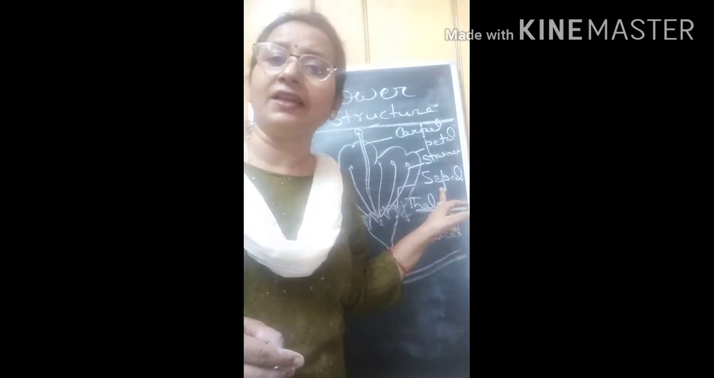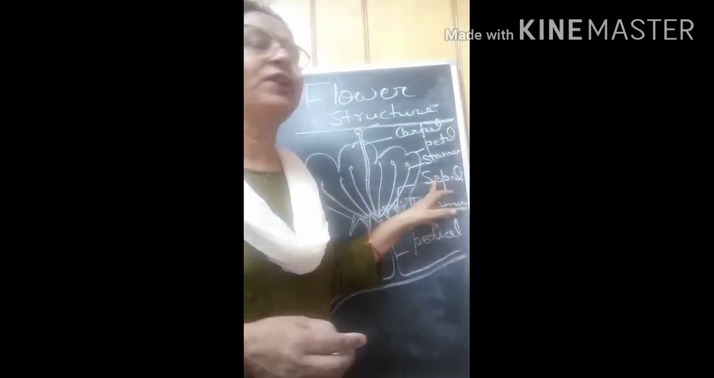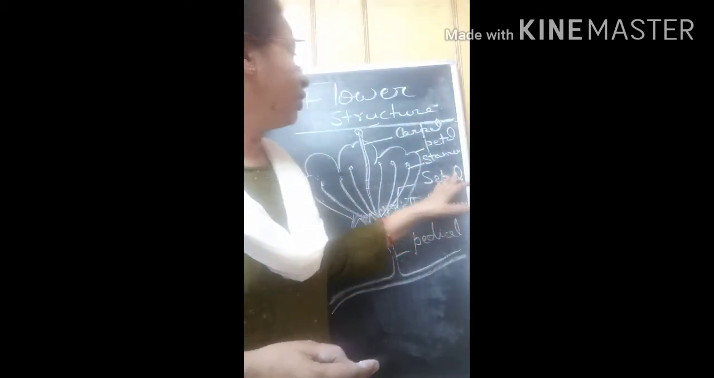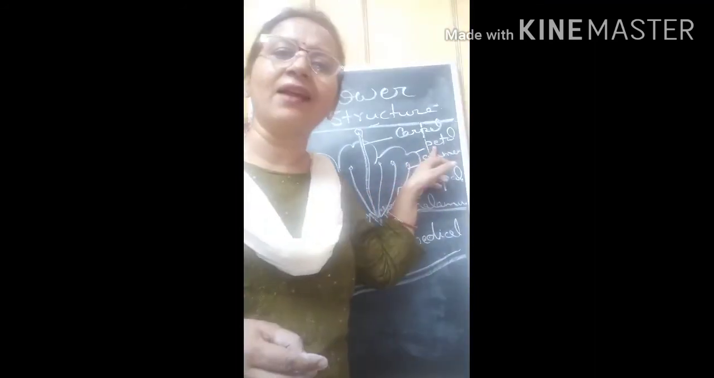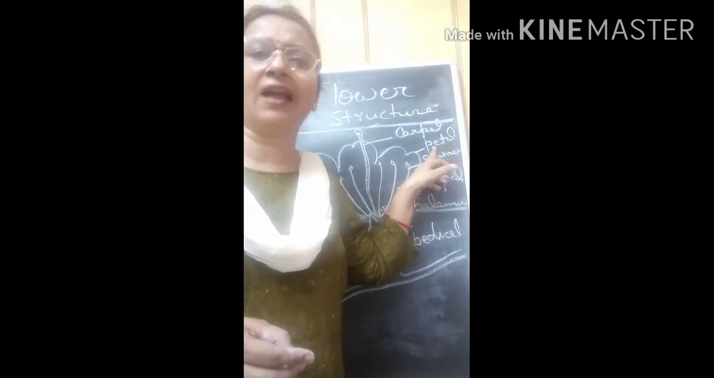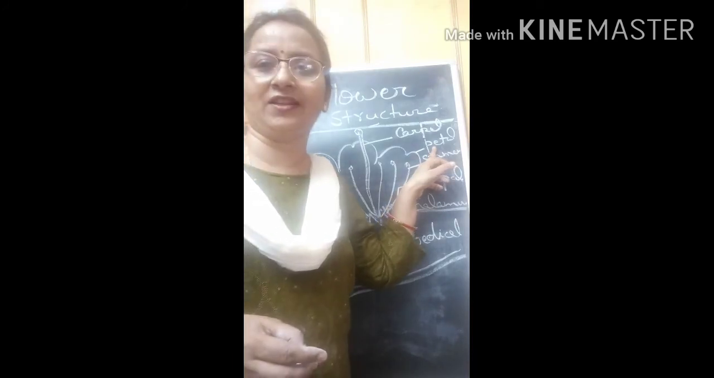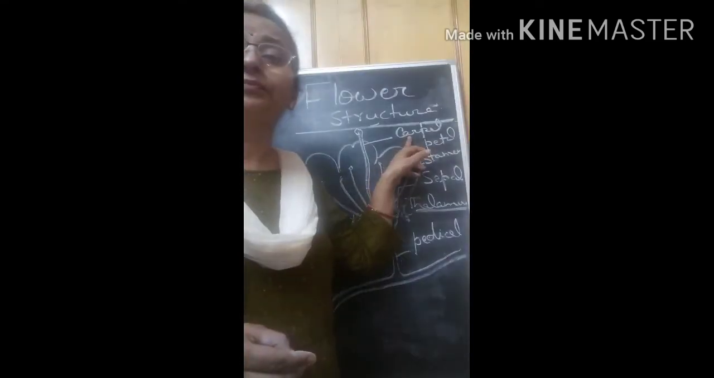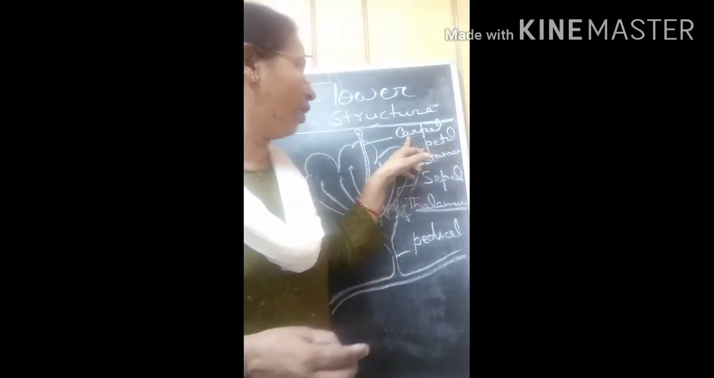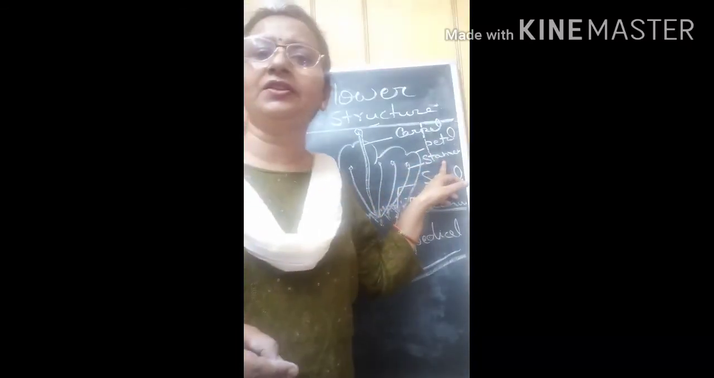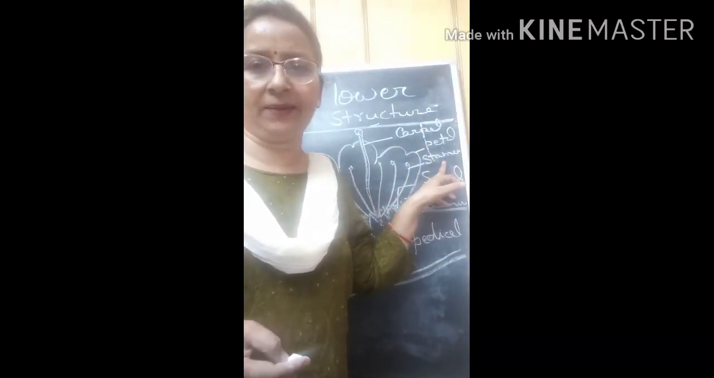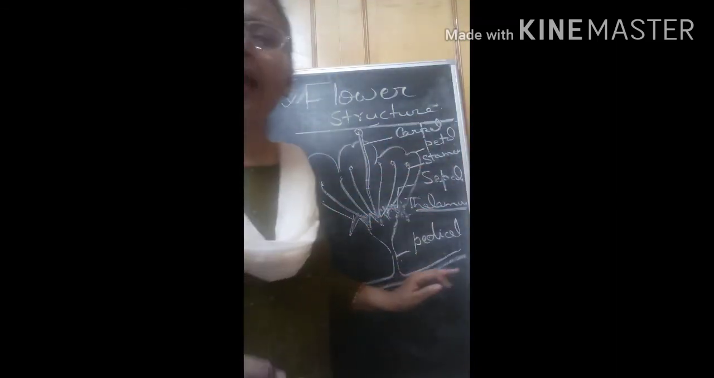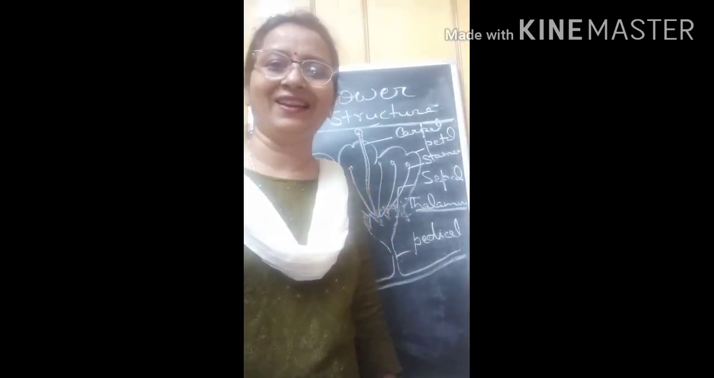Actually, when the flower is in bud condition, the sepal protects all the parts of the flower. Now come to the petal. Petal attracts insects and other organisms towards itself. Carpel, as is clear from its name, is the female reproductive organ, and stamen is the male reproductive organ. Now, in the next class, we will discuss these and their modifications in detail. Thank you.